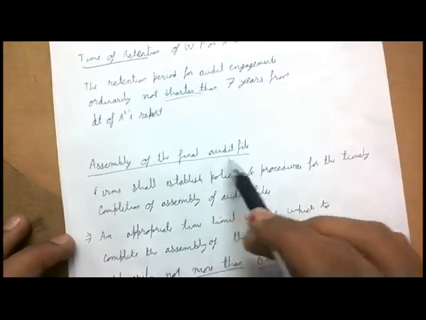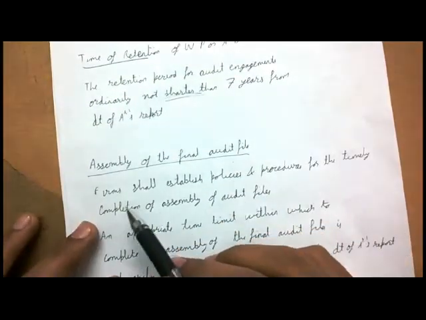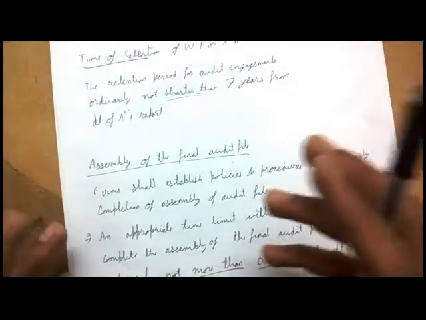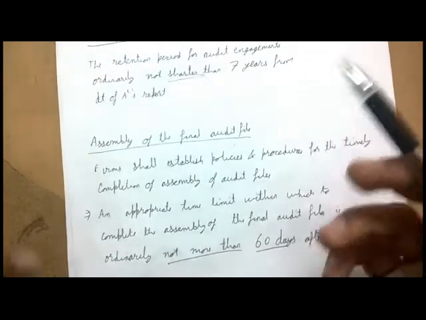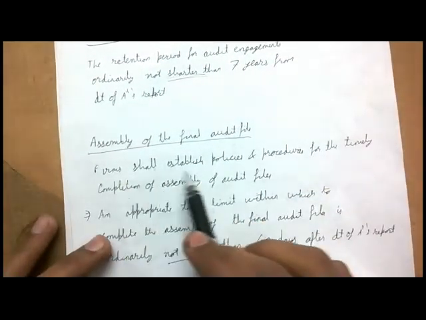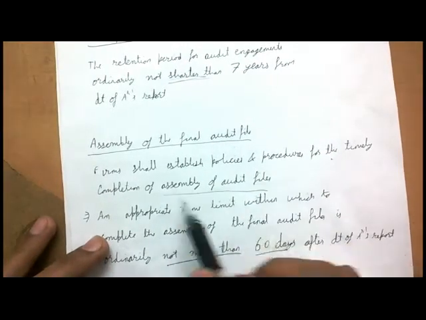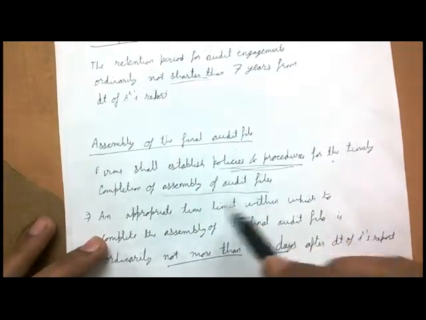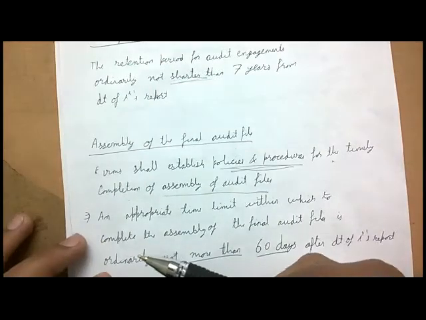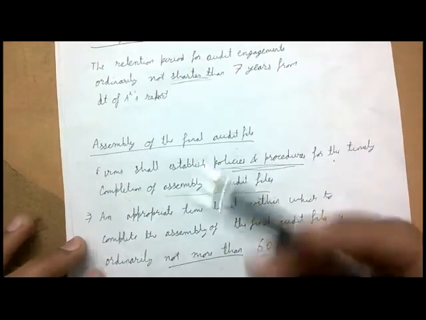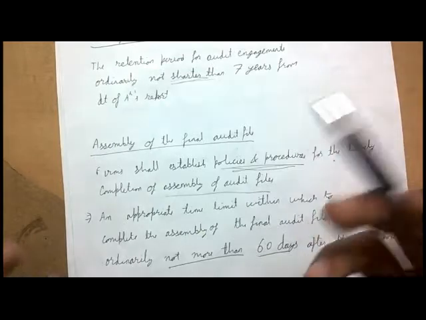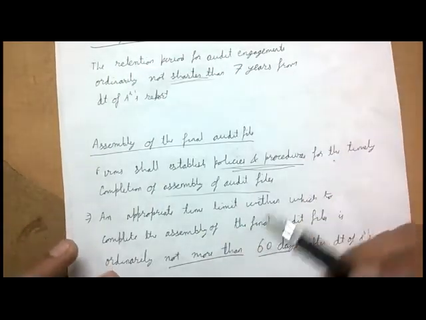Then we have assembly of the final audit file, that you assemble every working paper, every audit file, etc. So you are given 60 days from the date of auditor's report to assemble everything. Firms shall establish policies and procedures for the timely completion of assembly of audit files. You establish the policies and procedures. Even in ISA 220, I discussed the quality control policies and procedures. You have policies and procedures so that you can timely complete the assembly of the audit file.